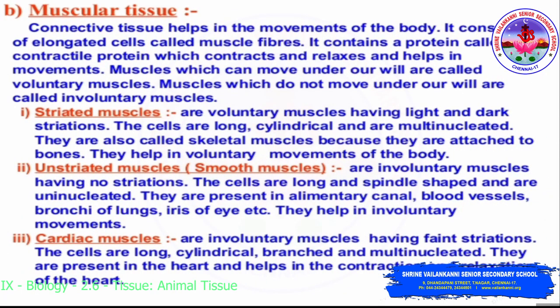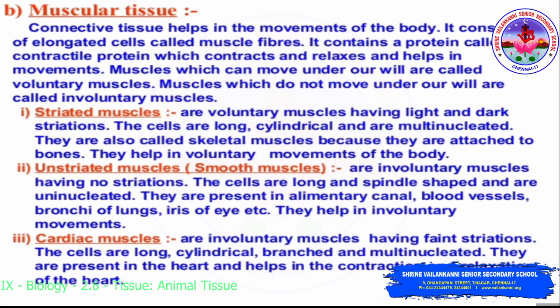Muscular tissue helps in the movements of the body. It consists of elongated cells called muscle fibers. It contains a protein called contractile protein, which contracts and relaxes and helps in movement. Muscles which can move under our will are called voluntary muscles. When you move your hands, it's called voluntary. Muscles which do not move under our will are called involuntary muscles, like the heartbeat.